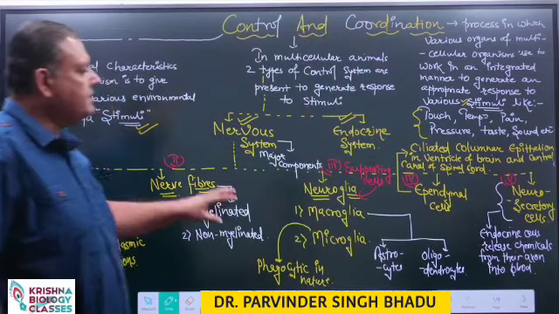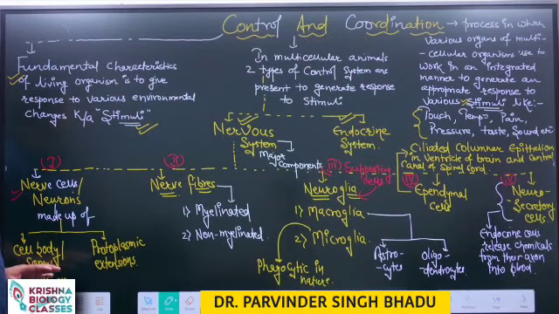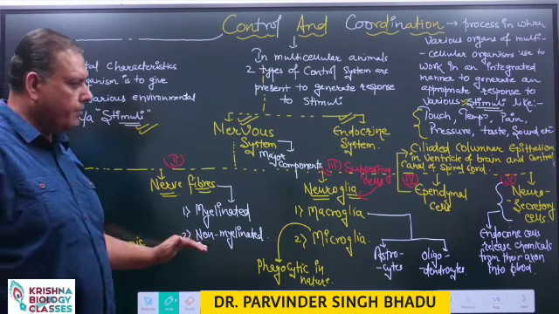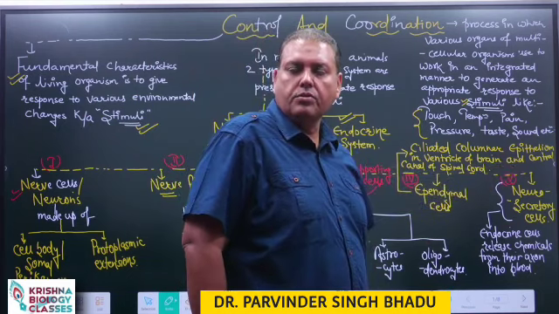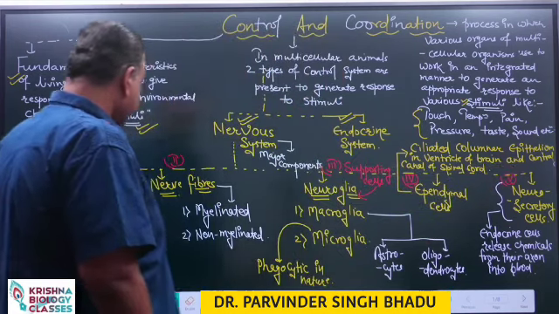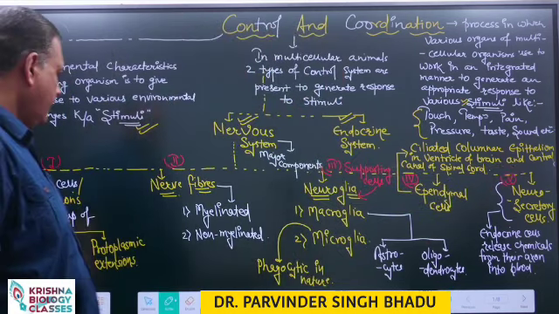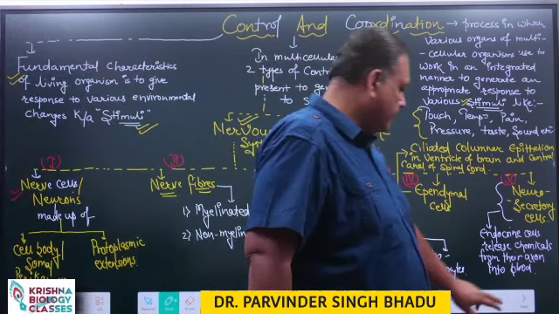So our nervous system is made up of these 5 major components: nerve cells or neurons, nerve fibers, supporting cells or neuroglia, ependymal cells and neurosecretory cells. Now, let's discuss the structure of the neuron.